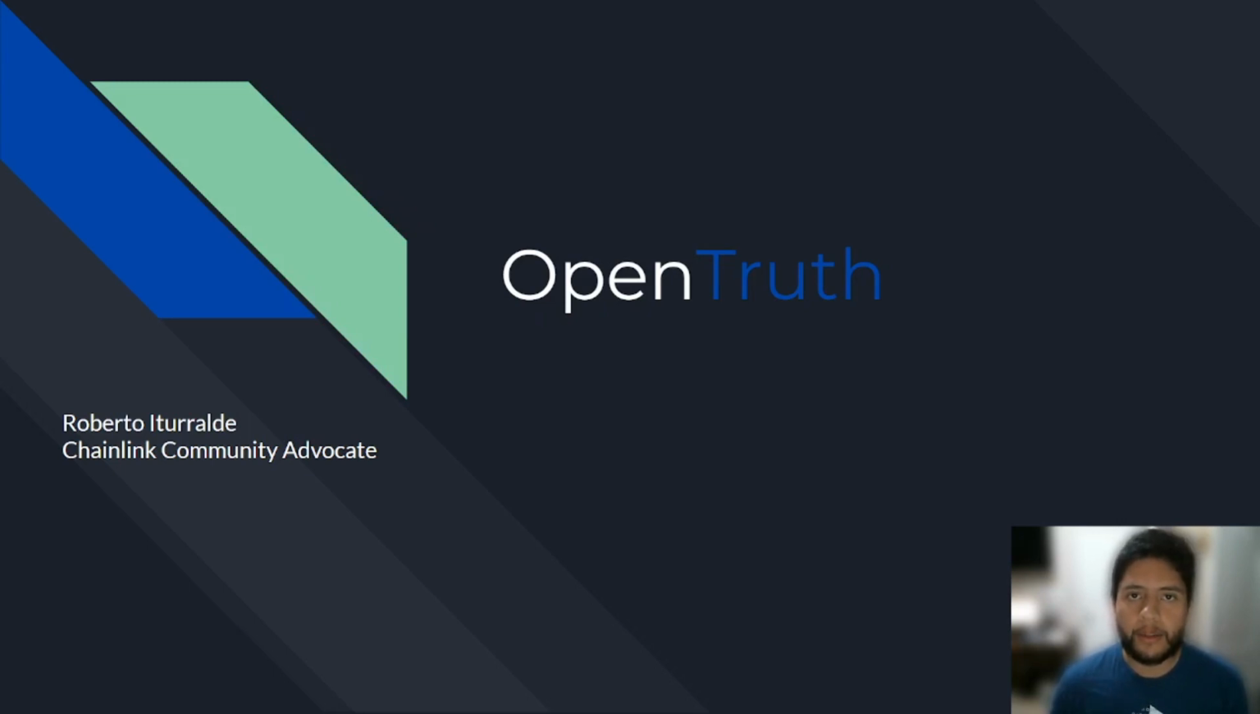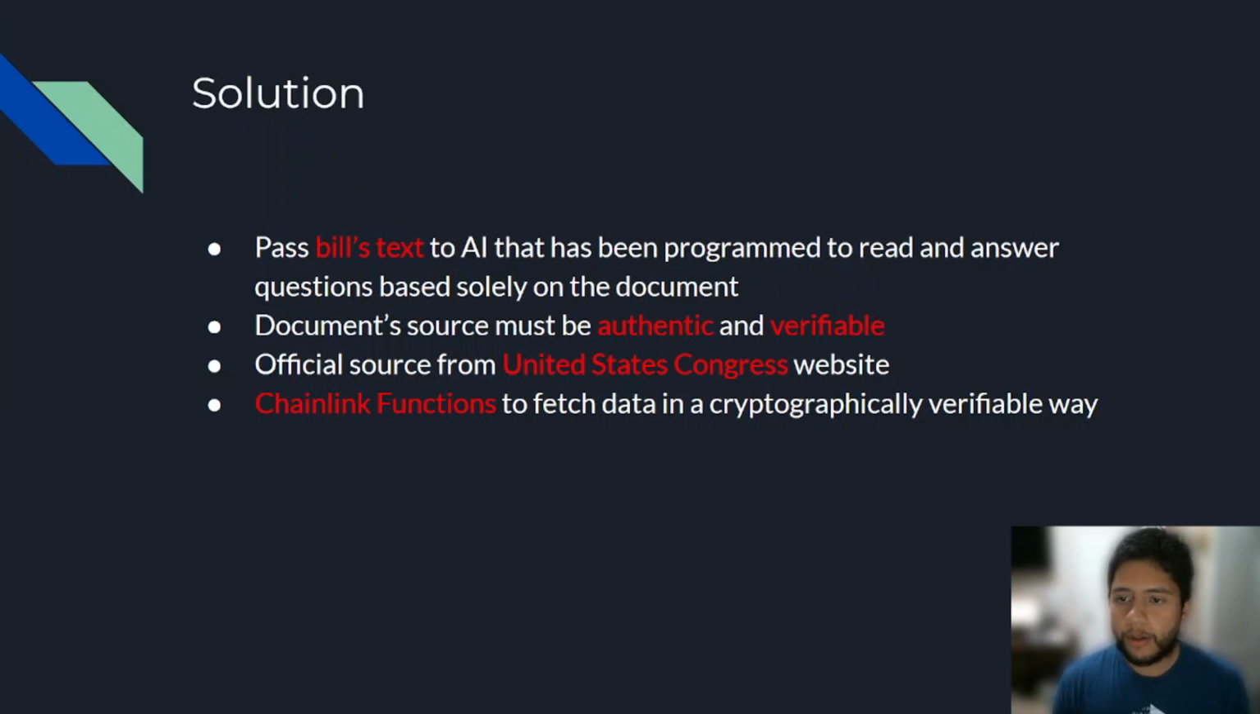Now, OpenTruth has the solution for this. The solution is to pass the bill's text to an AI that has been programmed to read and answer questions based solely on that document. Now, that document source must be authentic and verifiable. It is considered authentic if it comes from the official source of the United States Congress website.